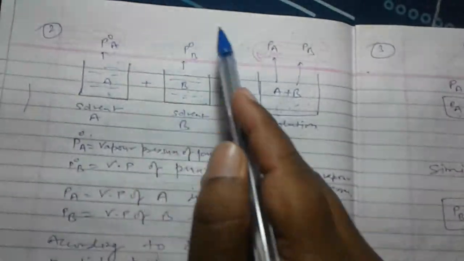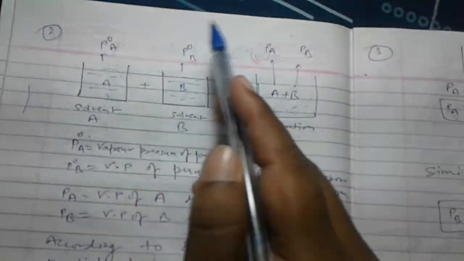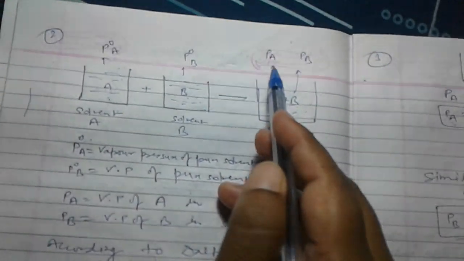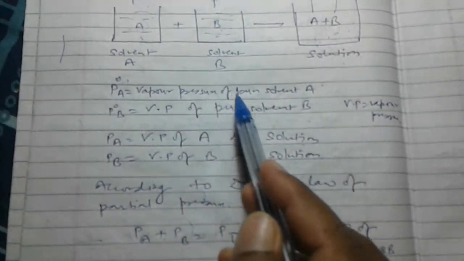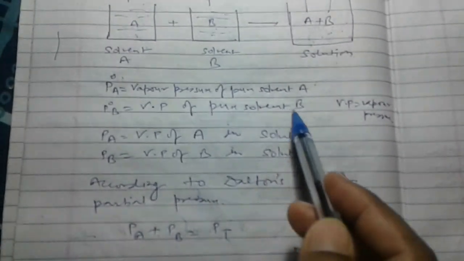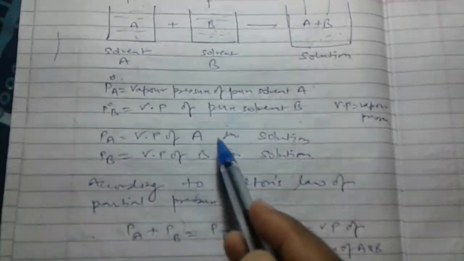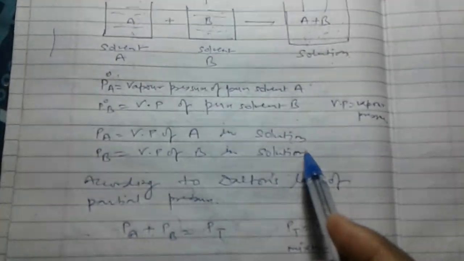This P naught A and PA are different. P naught A is for the pure solvent, and PA is the vapor pressure of A in solution. This is the abbreviation: P naught A means vapor pressure of pure solvent A, P naught B means vapor pressure of pure solvent B, PA is the vapor pressure of A in solution, and PB is the vapor pressure of B in solution.